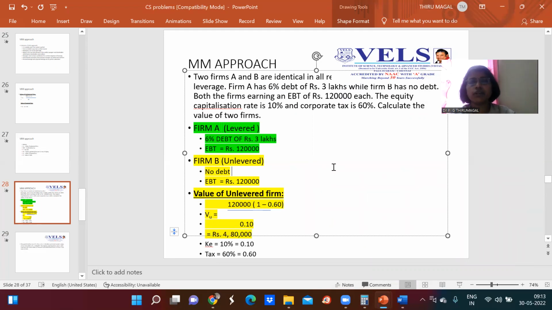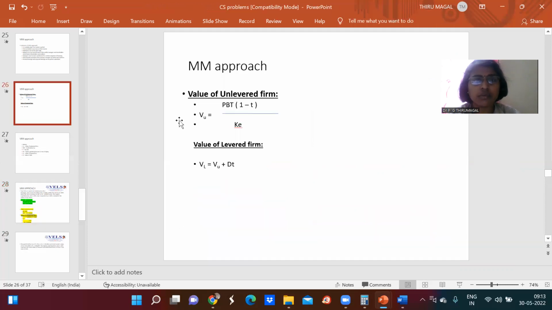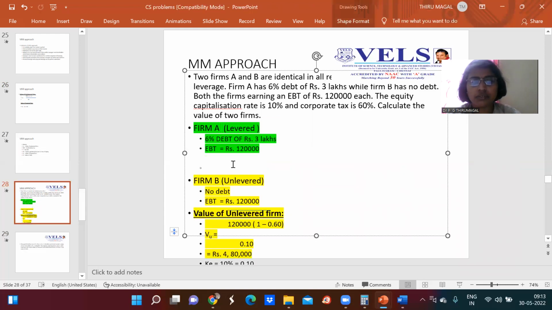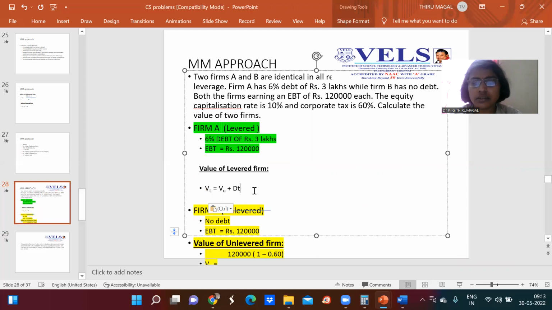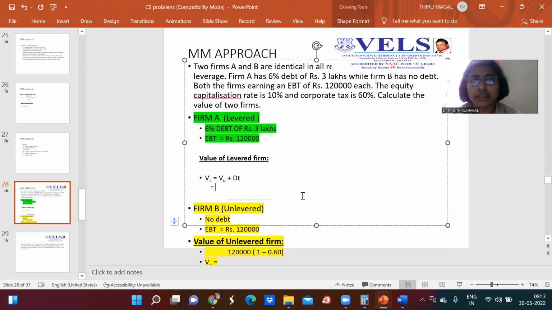Now the value of the unlevered firm we found out as 4,80,000. Now we can use this value to find out the value of the levered firm. The formula we can use for finding the value of the levered firm is: value of the levered firm equals value of the unlevered firm plus debt into tax rate.